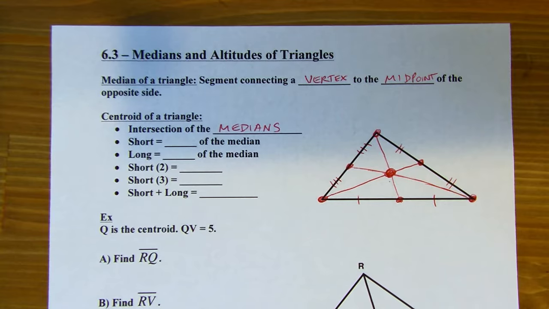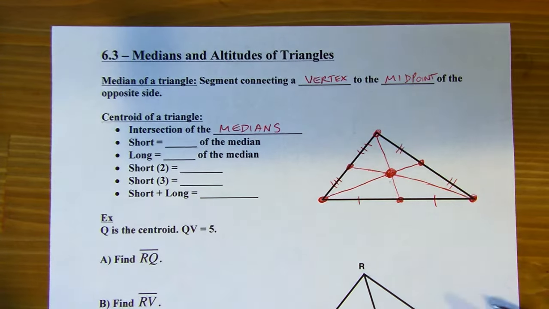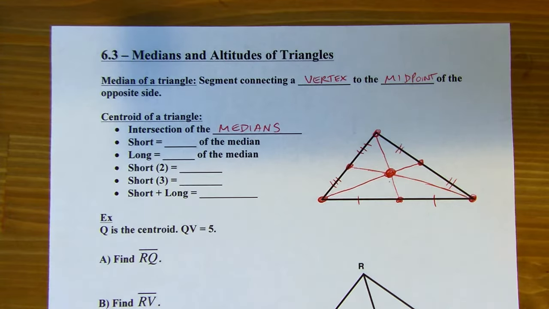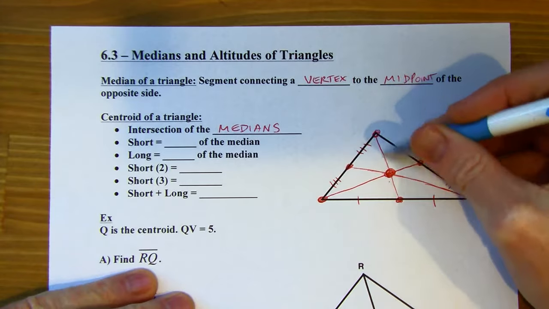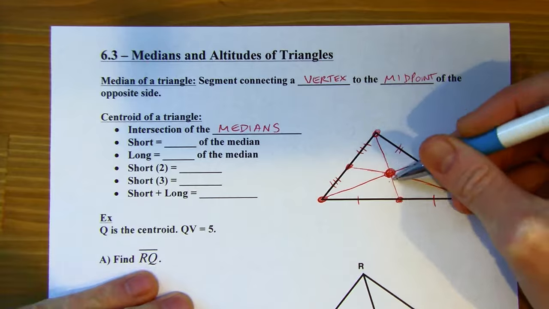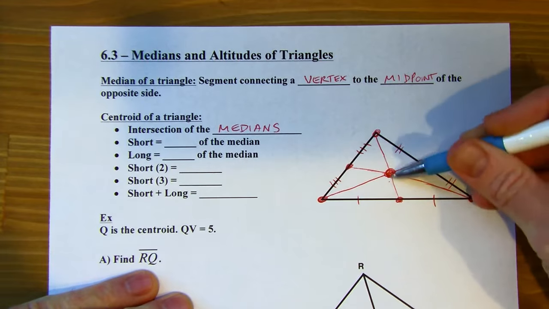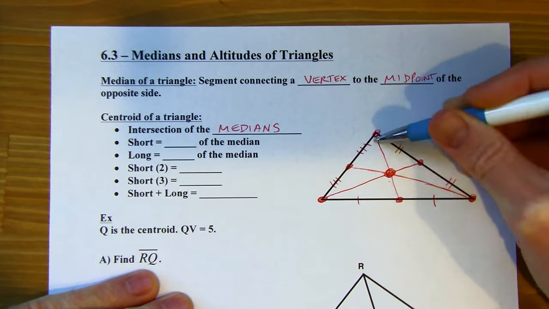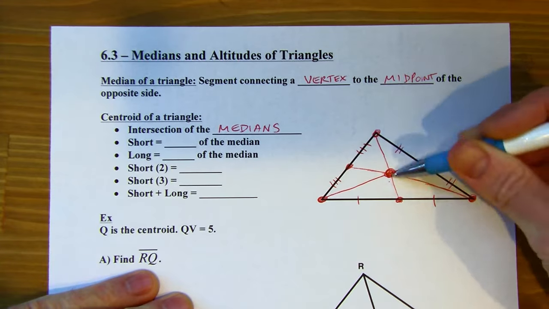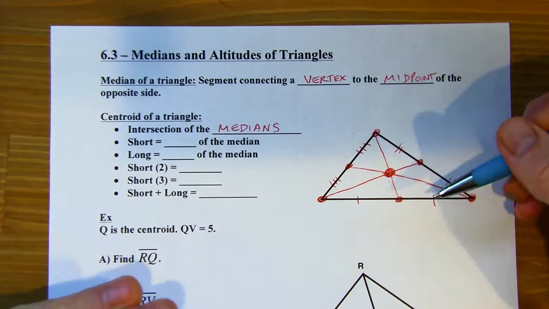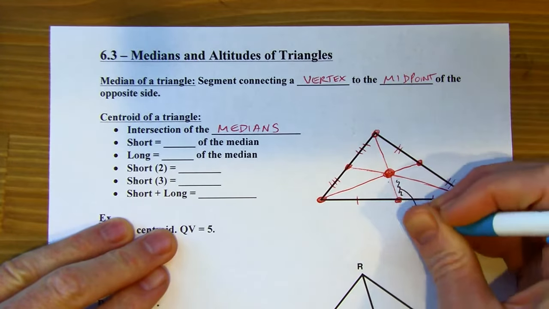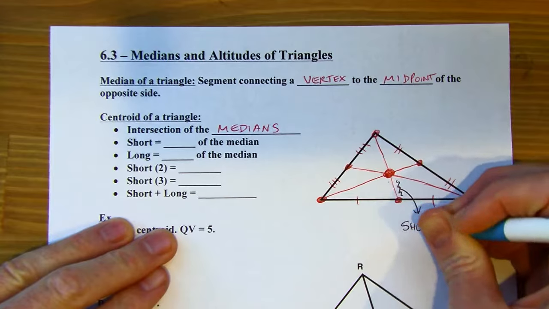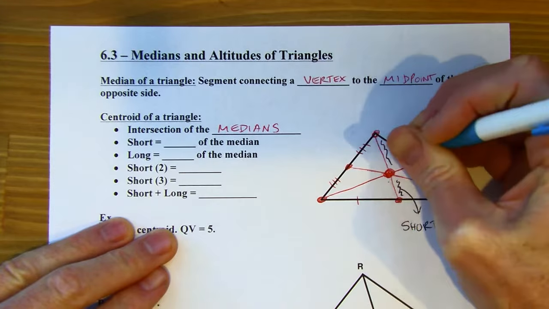Okay, so a couple of things you need to know about medians. The main thing you need to know, other than what it is, is the relationship between the length of the two parts of the median. Let's look at this median right here. Just eyeballing it, I can see that this piece is shorter than this one. This is the longer piece, this is the shorter piece. To make things simple, I call this the short piece, and I'm going to call this the long piece.